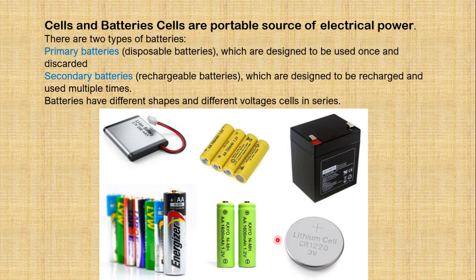So we use various forms in our daily life in different equipment. You can see many of the examples shown here. Some of them are rechargeable, while others are just disposable, that we do not recharge once they have been used. These are the sources of electric power.